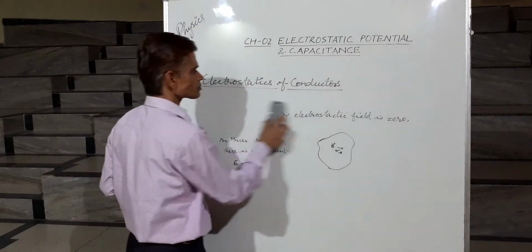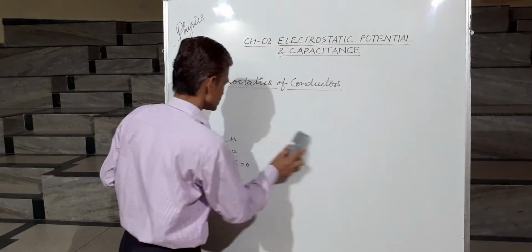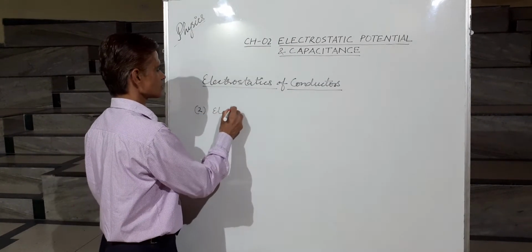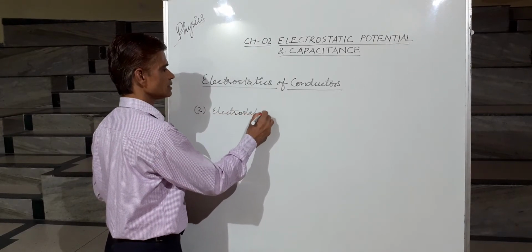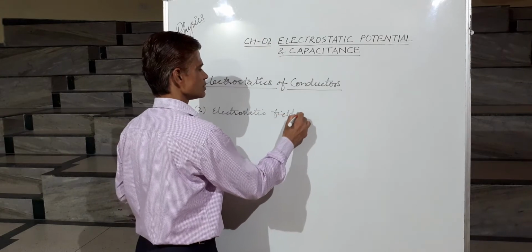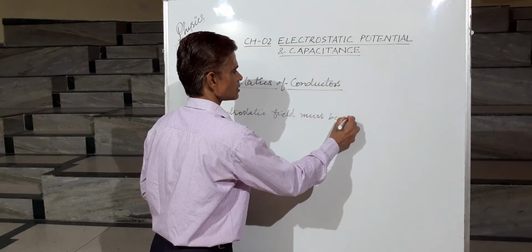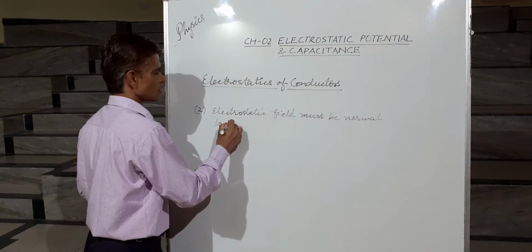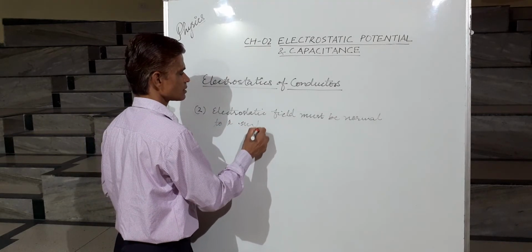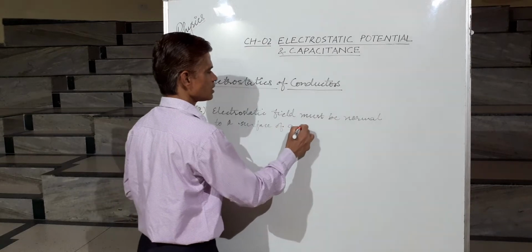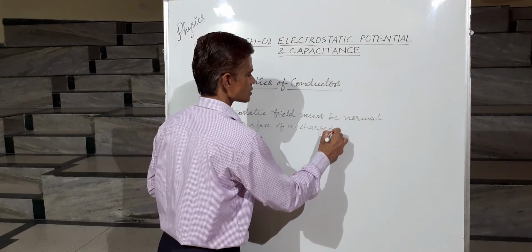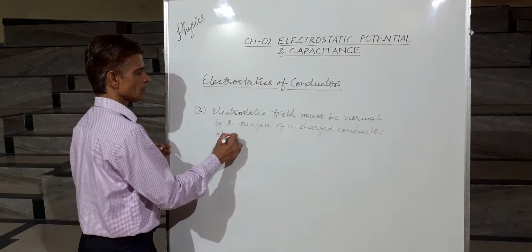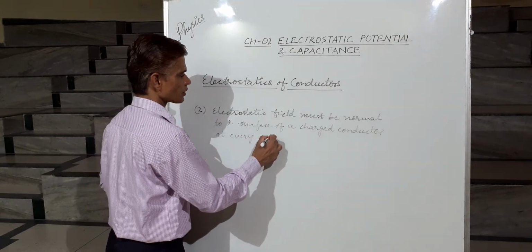Now the second one is: the electrostatic field must be normal to the surface of a charged conductor at every point.